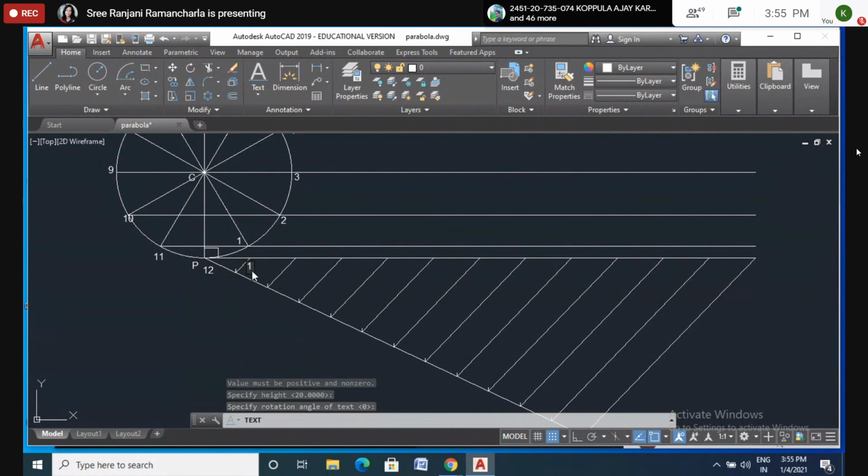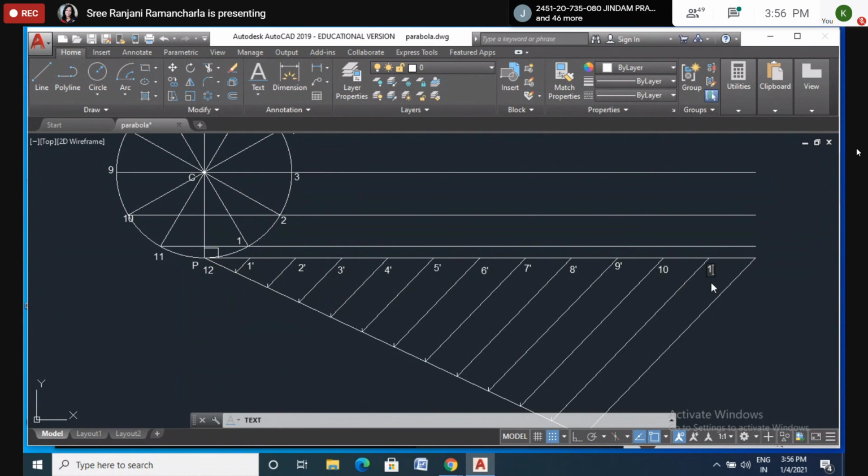This is 1 dash. This is 2 dash. 3 dash. 4 dash. 5 dash. 6 dash. 7 dash. 8 dash. 9 dash. 10 dash.